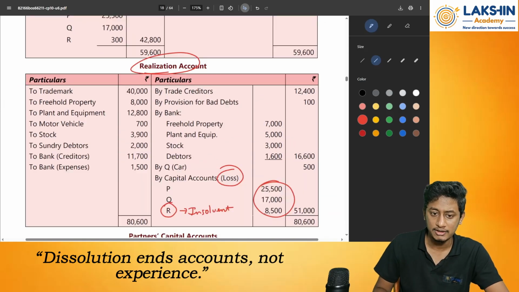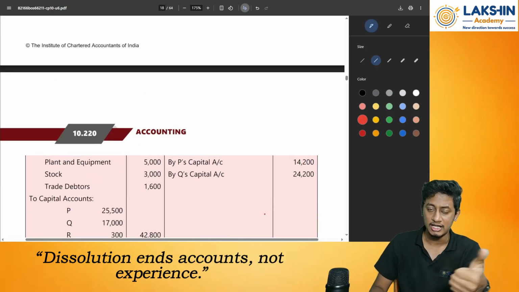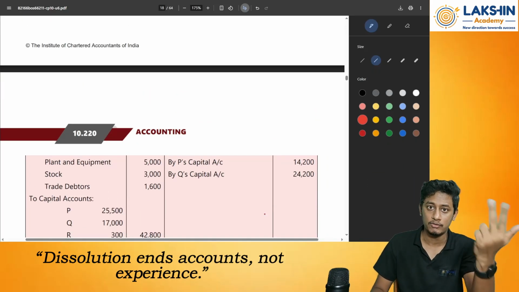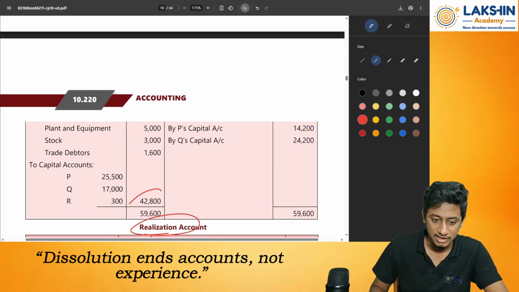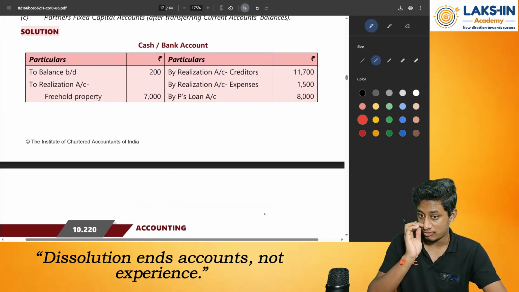Done. So after that, what to do? After that, prepare the cash account. The accounts are given up and down. So first prepare realization, then prepare the partners' capital accounts, and then go for the cash account. So at the end of the day, the cash account has completely tallied. Nothing remains as a balance. Done. So this is what you need to do.